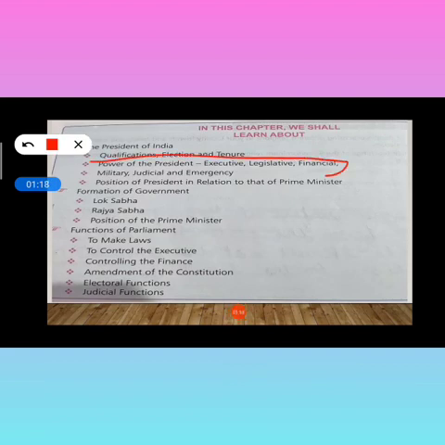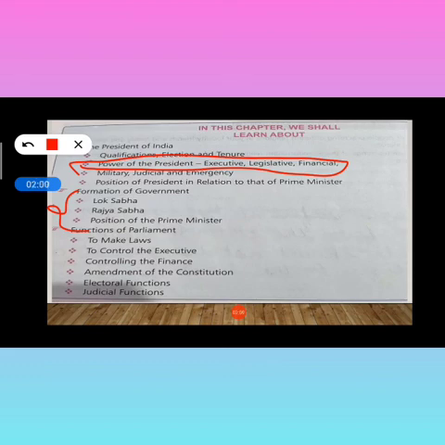The first is this particular one, and then the next is this particular one. Okay, formation of a government. In the formation of a government there are Lok Sabha, Rajya Sabha, and the position of the Prime Minister in both the houses. Lok Sabha and Rajya Sabha are the two houses that we are going to study, and who chooses them, how the members are elected. In class 7th you have already studied about the lower level of government and how the government is formed. Now in this chapter we are going to study this in detail.